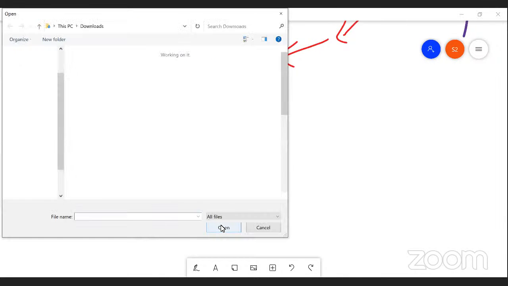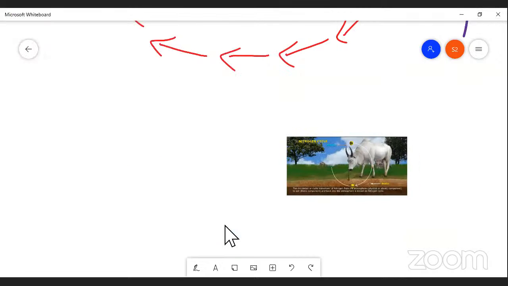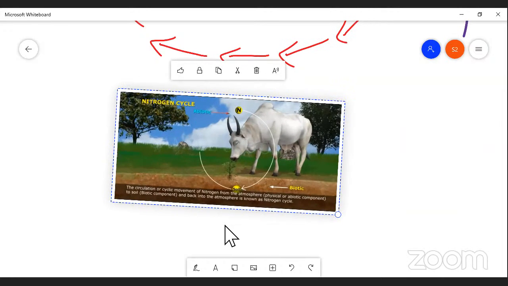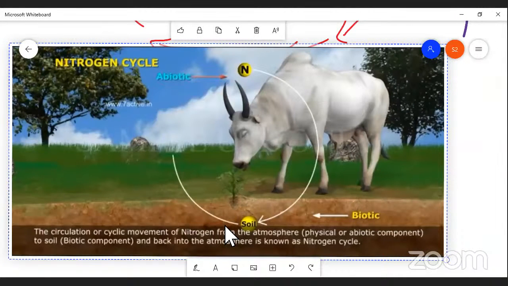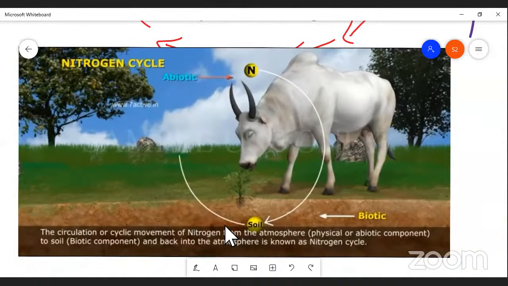So this atmospheric nitrogen is cycled. As I said, nitrogen is one of the macronutrients, which is highly essential for the formation of various organic matters like carbohydrates, proteins, fats, nucleic acids, and in addition some proteins and enzymes.